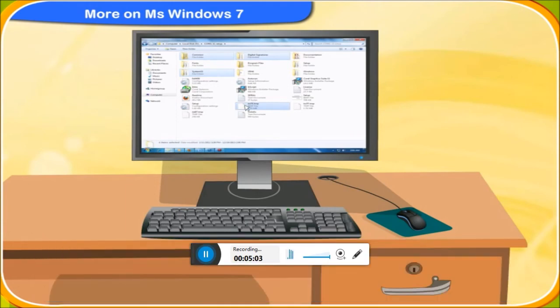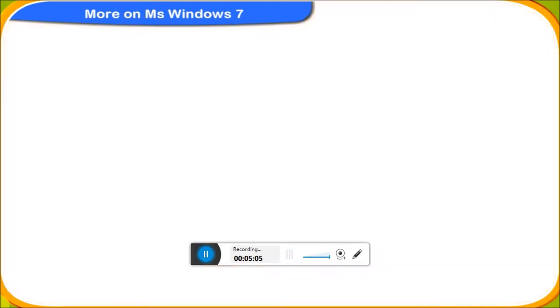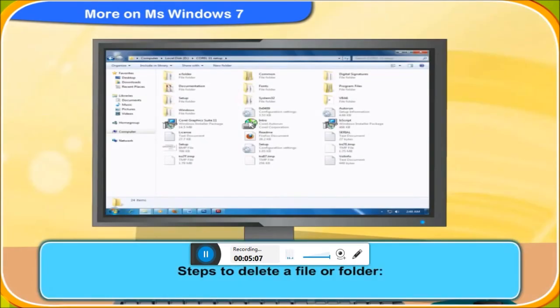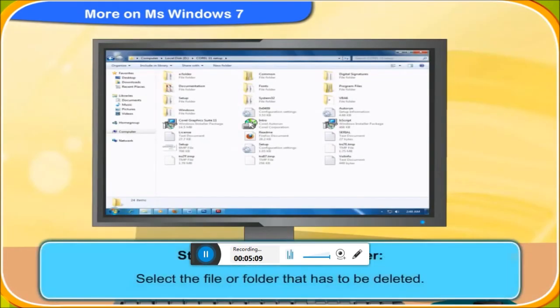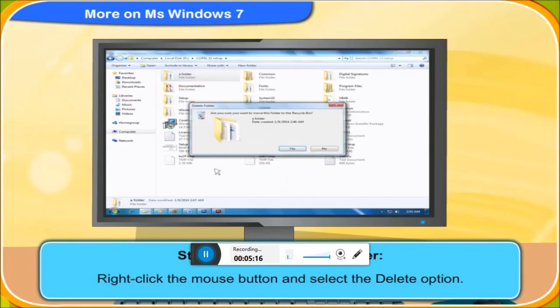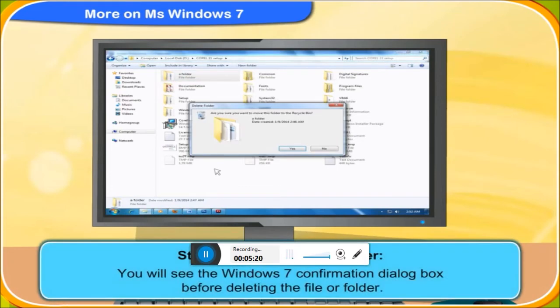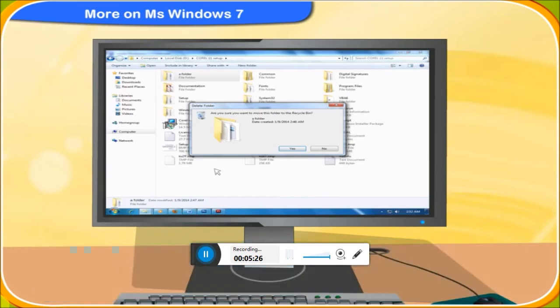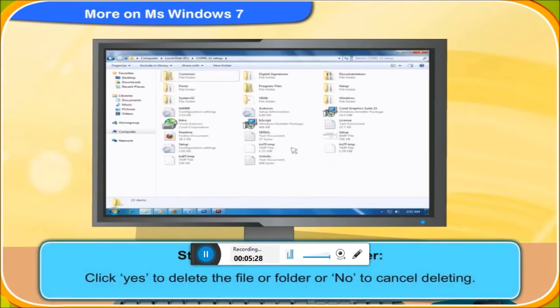How do we delete a file or folder? To delete a file, just follow these steps. First, select the file or folder that has to be deleted. Next, right-click the mouse button and select the delete option. You will see the Windows 7 confirmation dialog box before deleting the file or folder. Click Yes to delete the file or folder or No to cancel deleting.